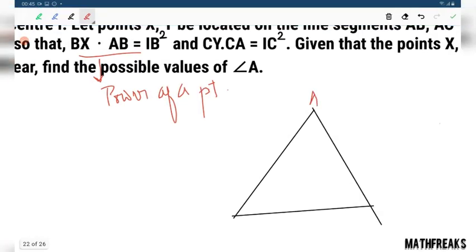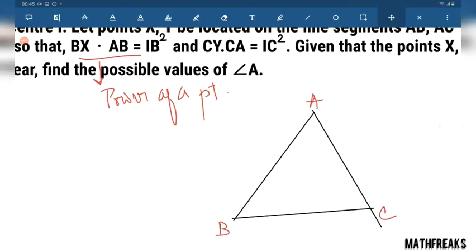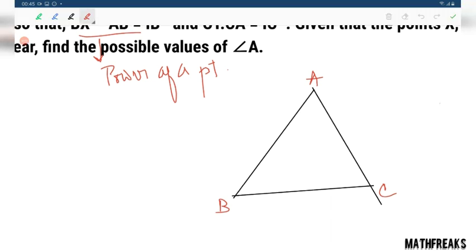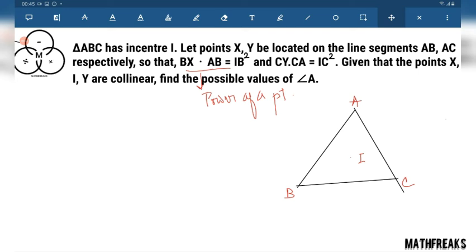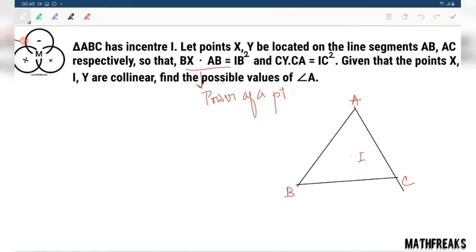This is A, B and C. Somewhere I have the incenter I. The circle definitely passes through the point X. X and Y are located on the line segment AB. Suppose X is a point here.